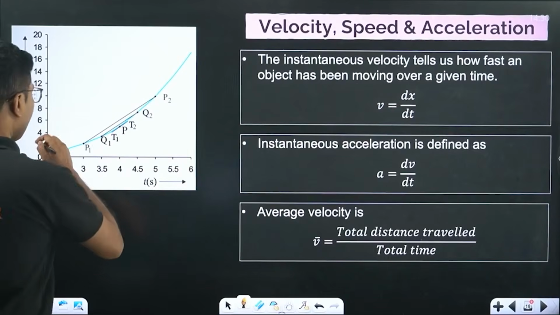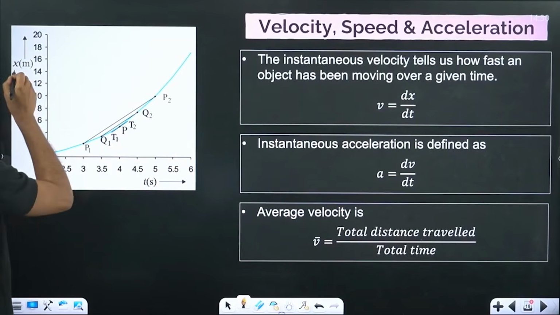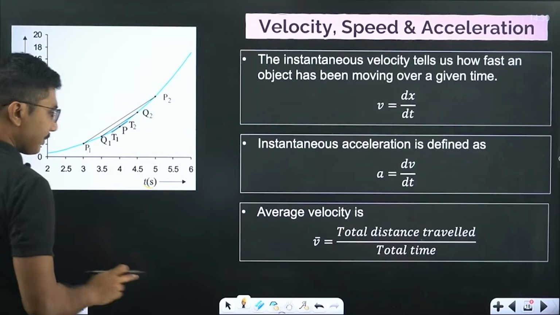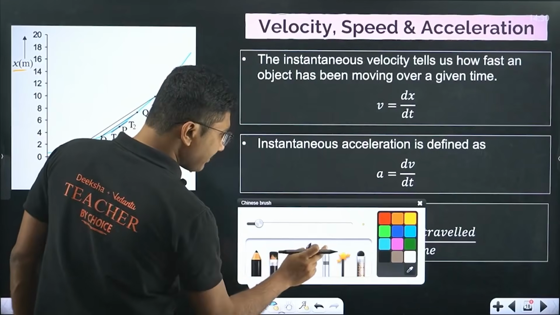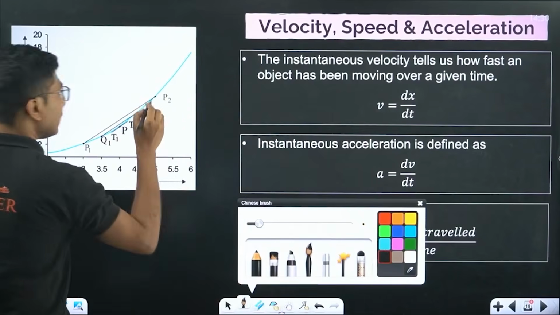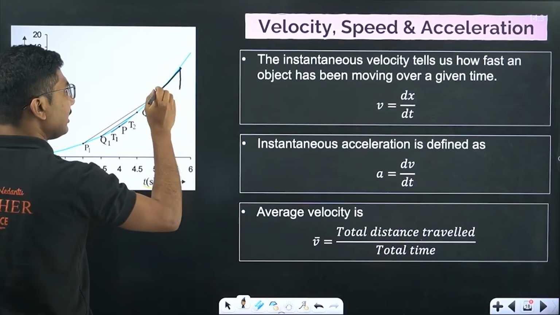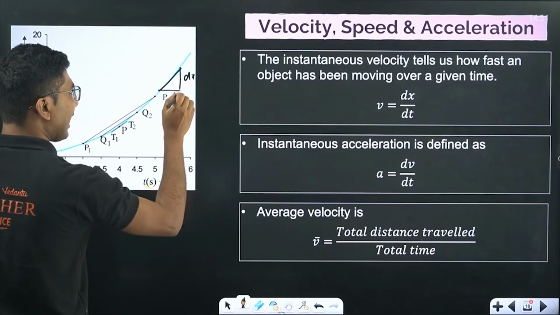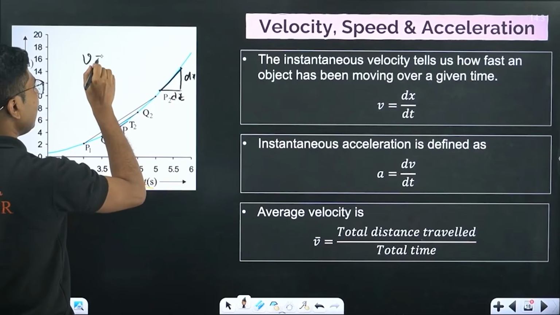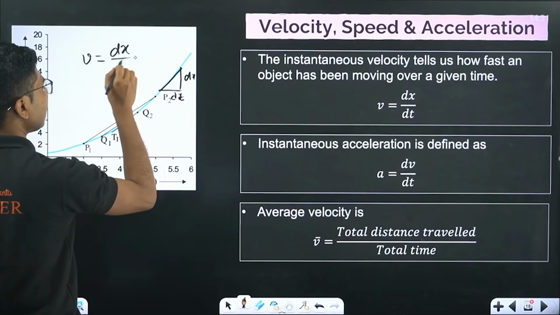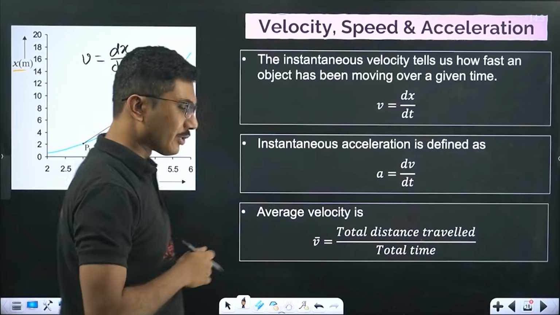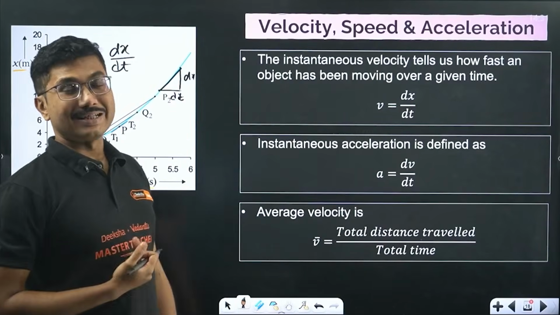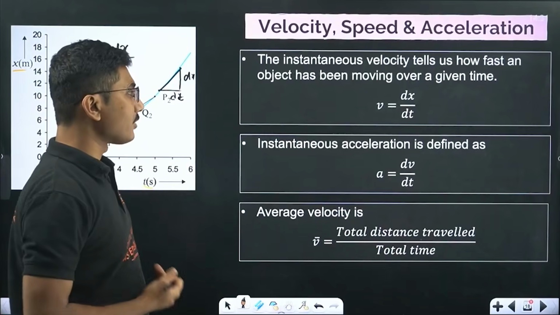Now if you are given a displacement time graph, x versus time graph, then dx by dt basically gives you the slope of the graph. This is dx, this is dt, and dx by dt gives you the slope of the graph. So at a certain point of time, if you know the slope, you know the instantaneous velocity. The slope of the displacement time graph at any given instant gives you the instantaneous velocity.